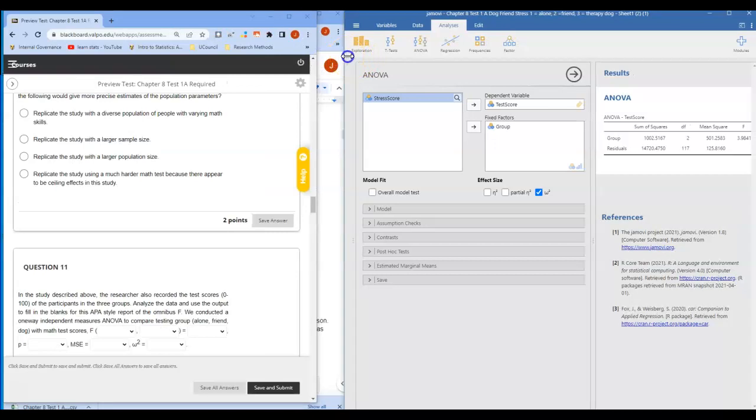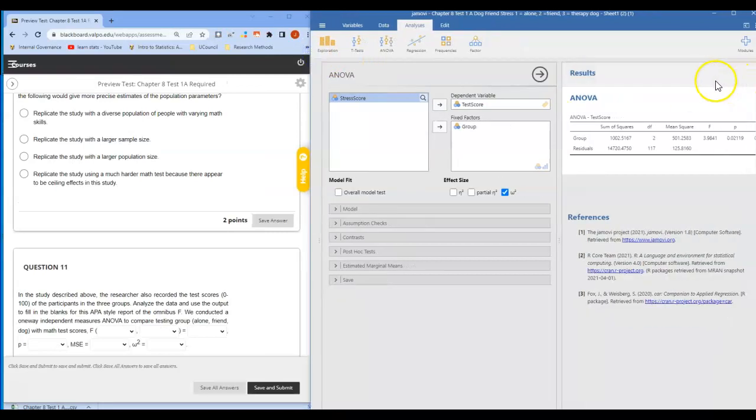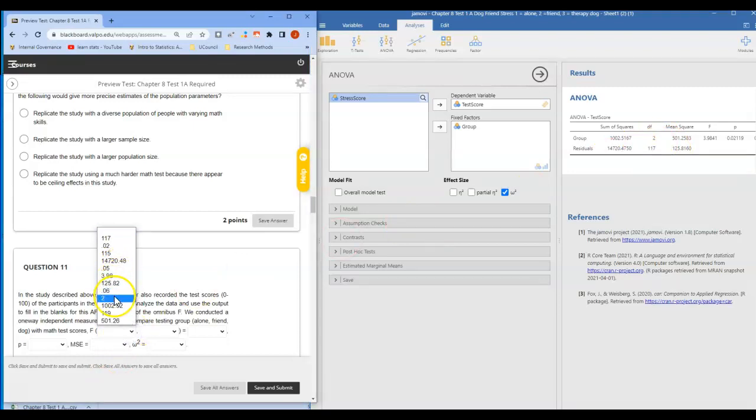Oops, I'm going to make a little more room there. And you can see then that we have an F with 2 and 117 degrees of freedom. So 2 is first, 117 is second. The between treatment degrees of freedom come first, then the residual or within treatment degrees of freedom. And then the F that we computed was 3.98 with a p-value of 0.02.